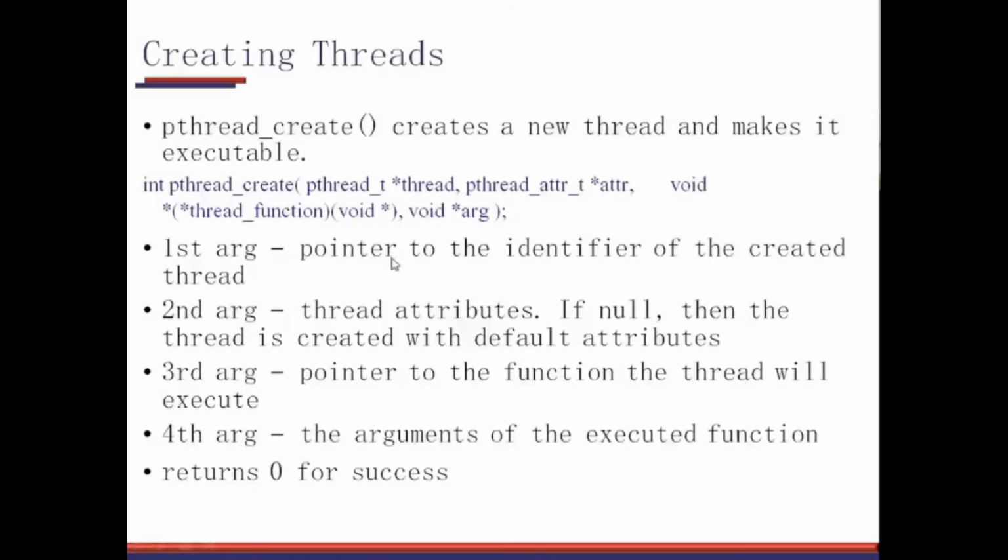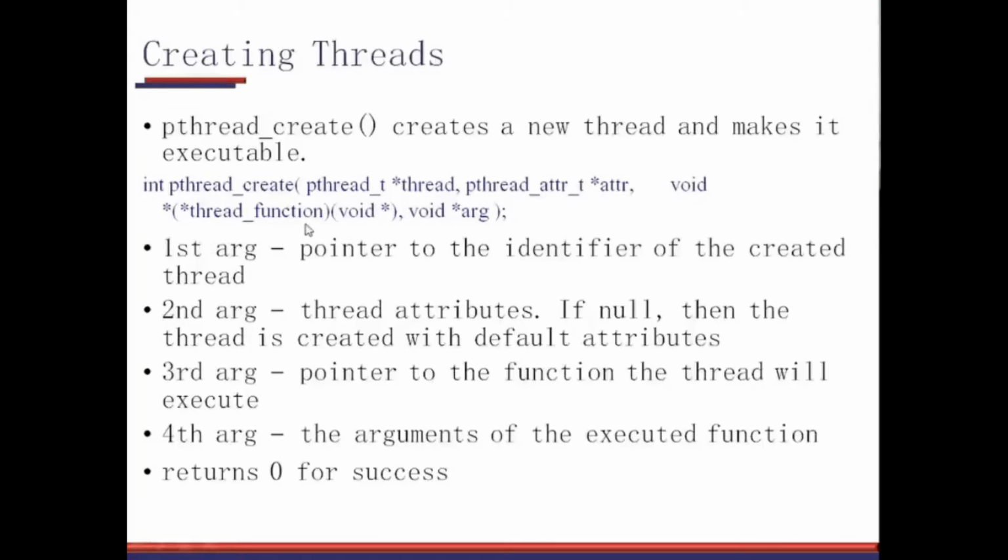So when you create a thread, this is the pointer which will be populated by this function and returned to you. After this thread is created, in your program, you can identify this thread with this name. Whatever name you give, that variable will identify this thread, right? Then there are certain attributes which are to be given to the pthread. If you give it null, then it is created with the default attributes. So normally you give it null here, right?